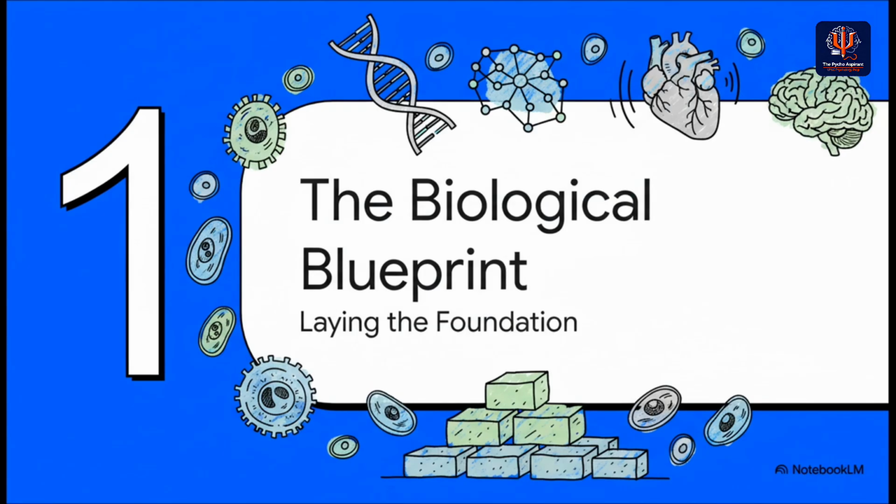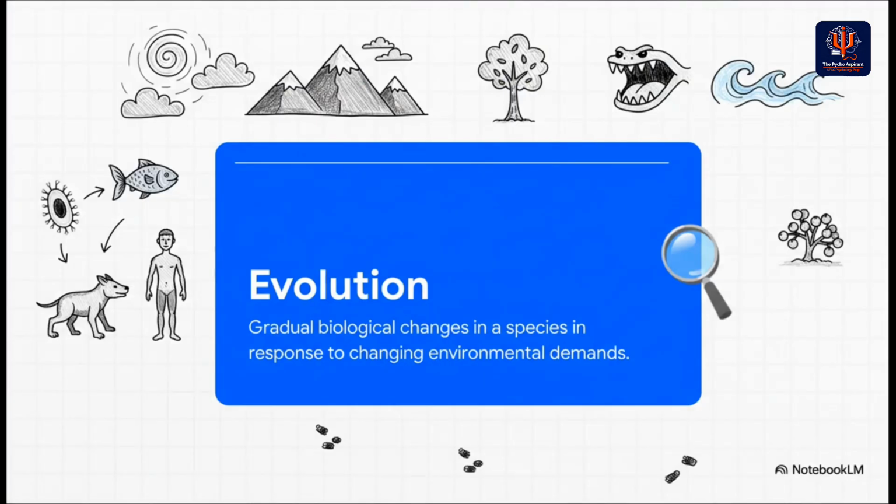So, first things first, we have to start with the hardware, our biology. This is the universal blueprint that every single one of us shares. It's the foundation that everything else, our culture, our learning, our personality, is built on top of. Now, to really get a grip on our biological hardware, we've got to begin with evolution. Just think of it as the ultimate millions of years long design process, the environment threw challenges at our ancestors, and the biological systems that help them survive, like a lightning-fast stress response to a predator. Those are the very systems we're all walking around with today.